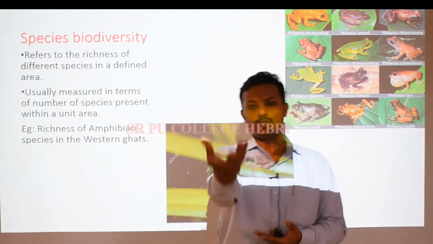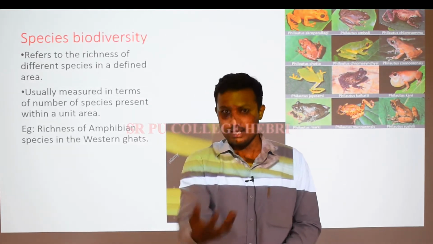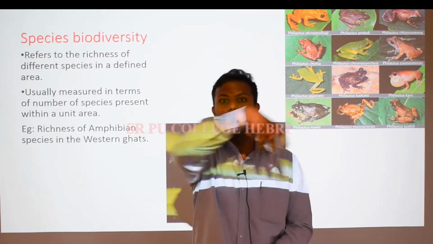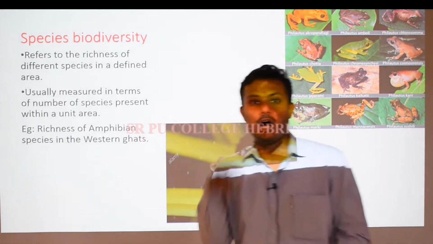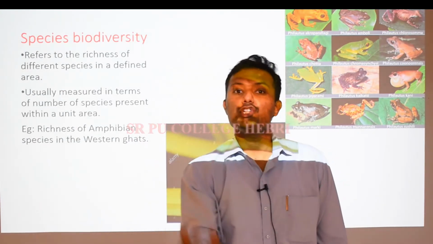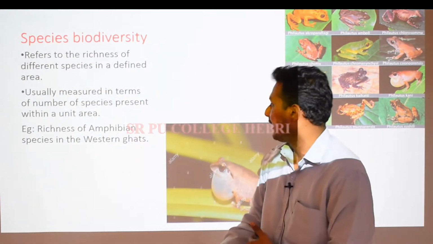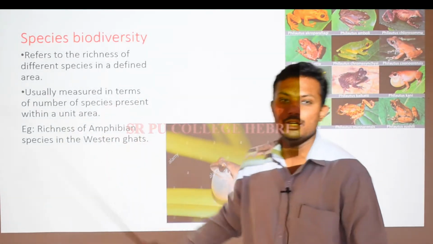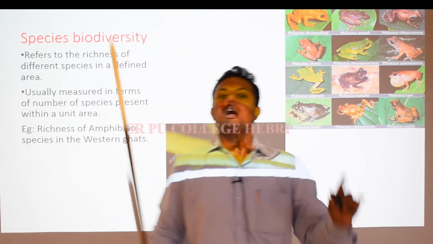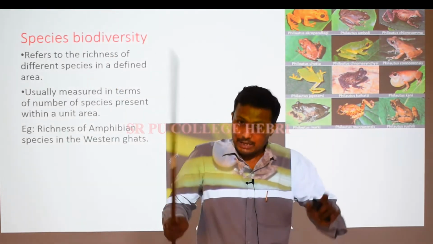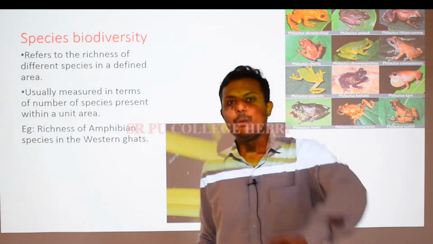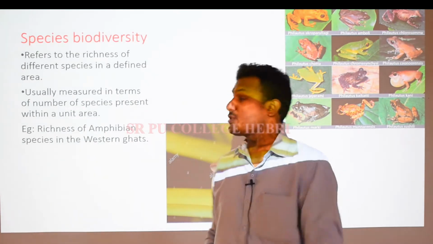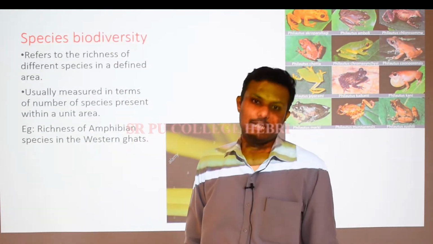That means if there is some geographical area, some habitat, then how many different species are there, the total number of species present in that area. That is also referred to as species richness in the given area. It is usually measured in terms of the number of species present in a unit area. If you consider a unit area of 100 kilometers, in that 100-kilometer area of the forest, how many different species of plants are there? The total number of species of plants accounts for the species biodiversity of that area, right?